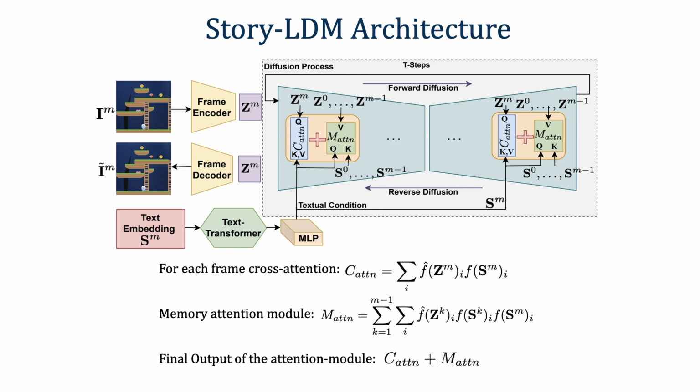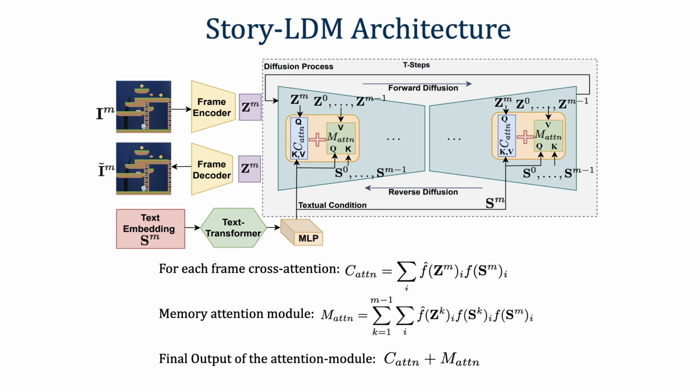For a given textual condition, the latent diffusion model utilizes a cross-attention layer to capture the spatio-temporal interactions across multiple frames and sentences. For a story, we introduce a rich conditional structure that takes into account the current sentence as well as context from earlier generated frames through our novel visual memory attention module.